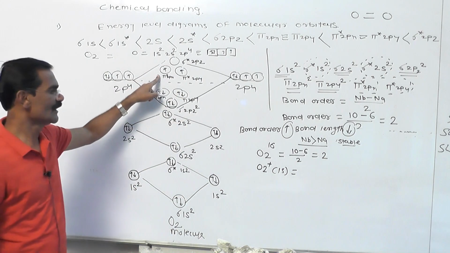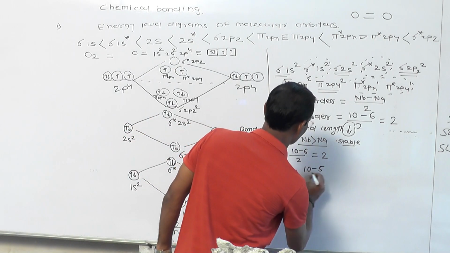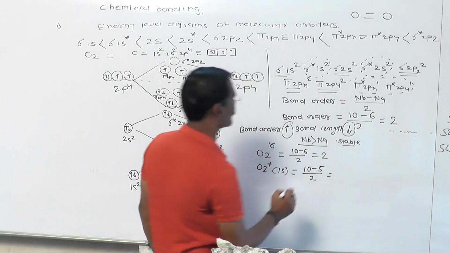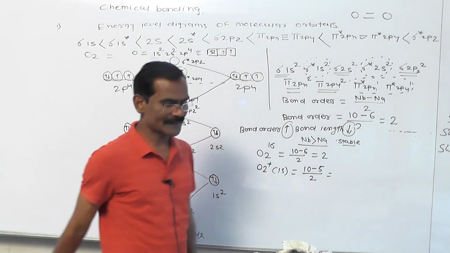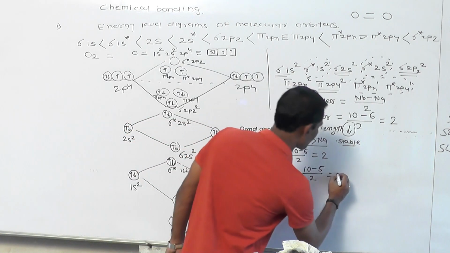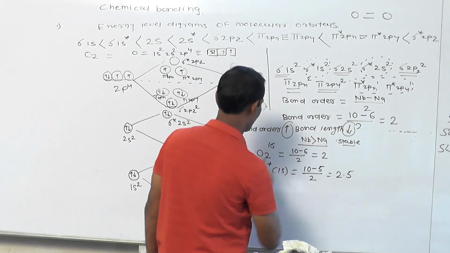Yes or no? Now one electron has been reduced, so bonding is 10 but anti-bonding becomes 5, divided by 2. So what does it become? 10 minus 5, because one electron is removed from anti-bonding. So 10 minus 5 becomes 5, and the bond order is 2.5. Bond order is what? 2.5. So this is the bond order.